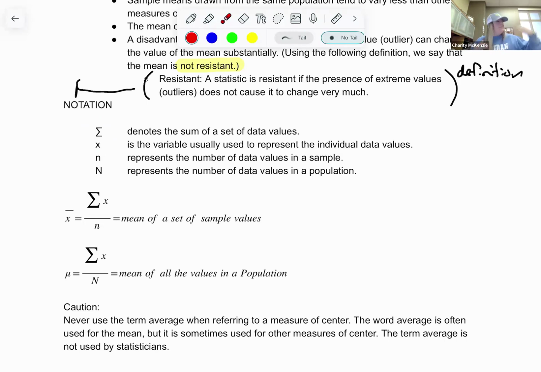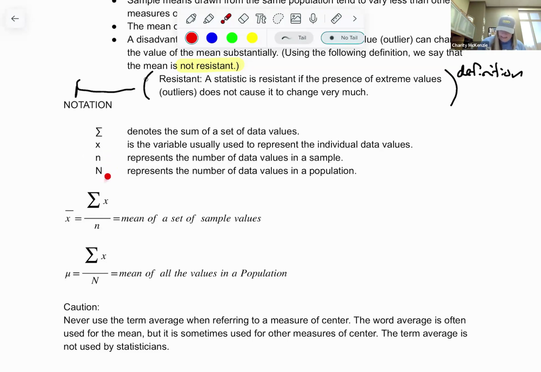Oh, I'm old. So then maybe my coworker's only 32, my other coworker's like 60. So we could use those data values. Each one is an X. N represents the number of data values in your sample set. So I surveyed 1,000 people. However many are in your data, that is going to be the sample and the N.